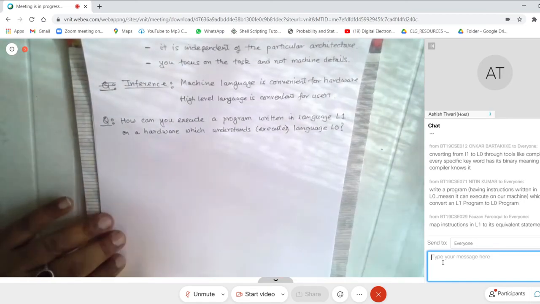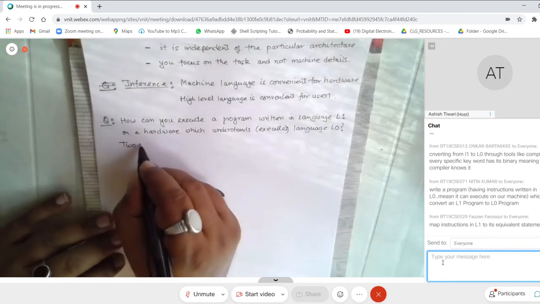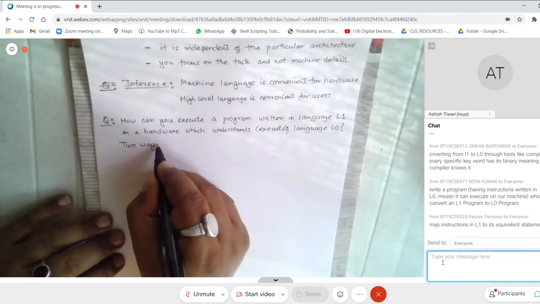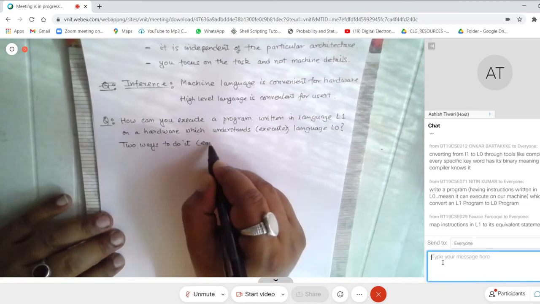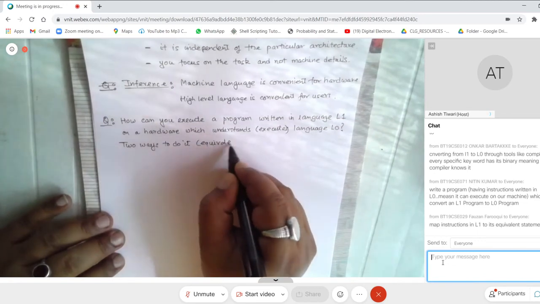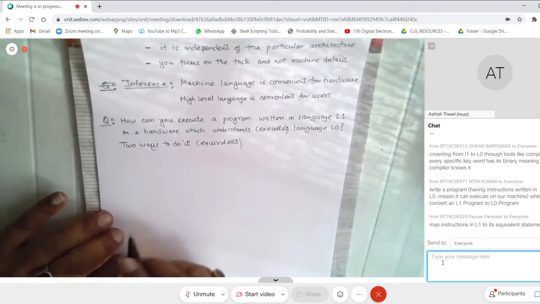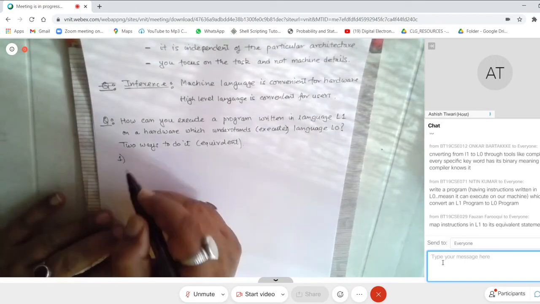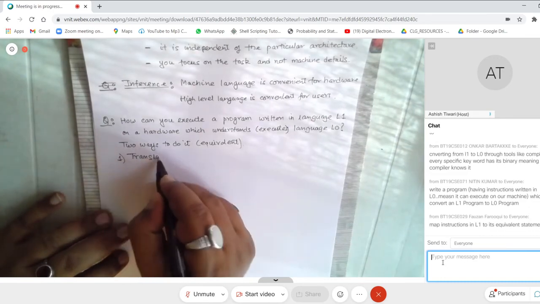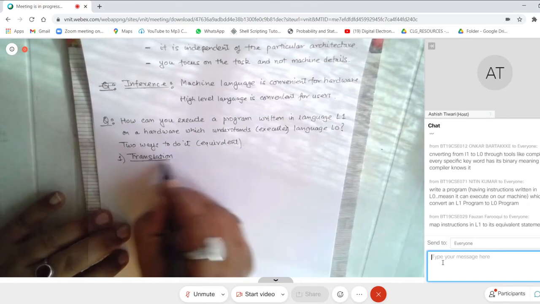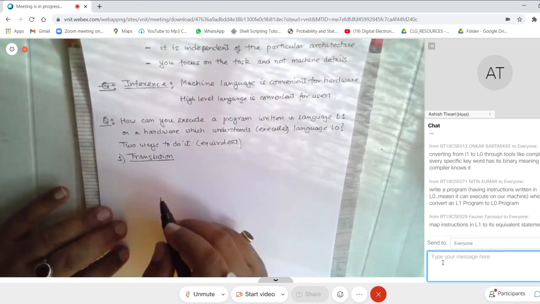Okay, so there are two ways to do it, and these ways are equivalent, which means that it really doesn't matter whichever way you use. So what is the first way? The first method is called translation, which some people were saying.